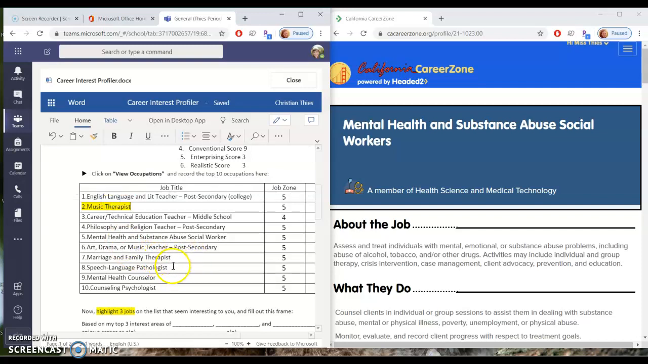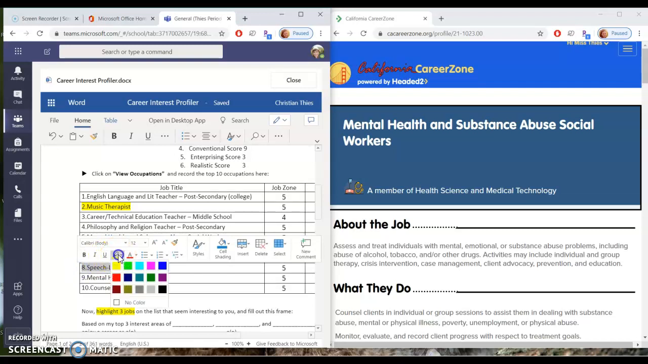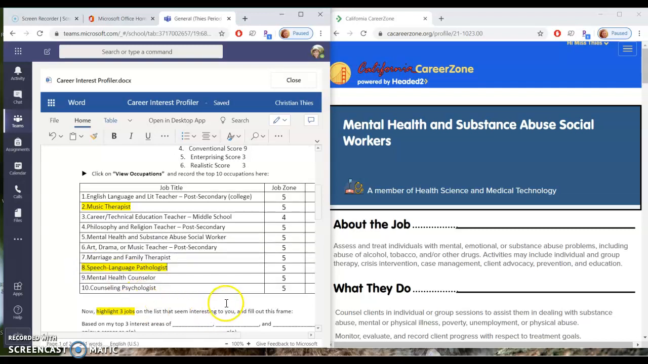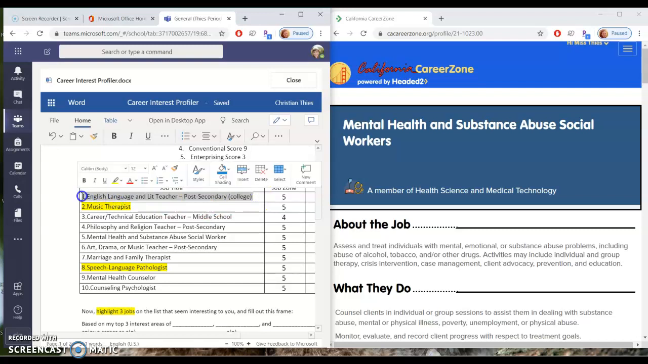I'm fascinated by speech-language pathologist. I want to learn more about this thing. And the 3rd one, I think I'm going to look into, well, let's see how closely it matches me. English language and lit teacher. Okay, so